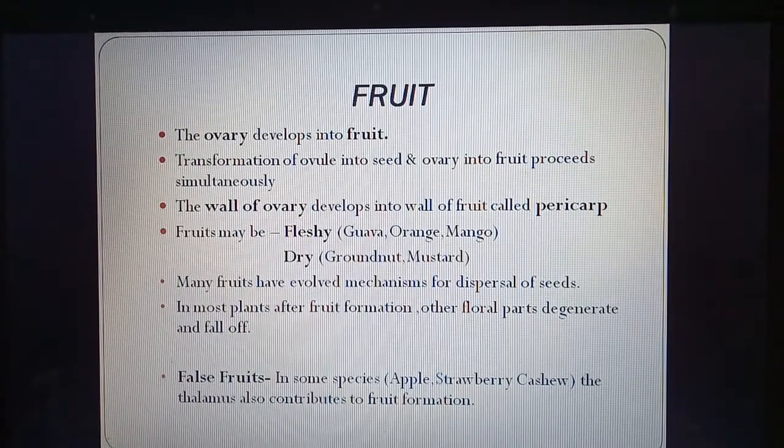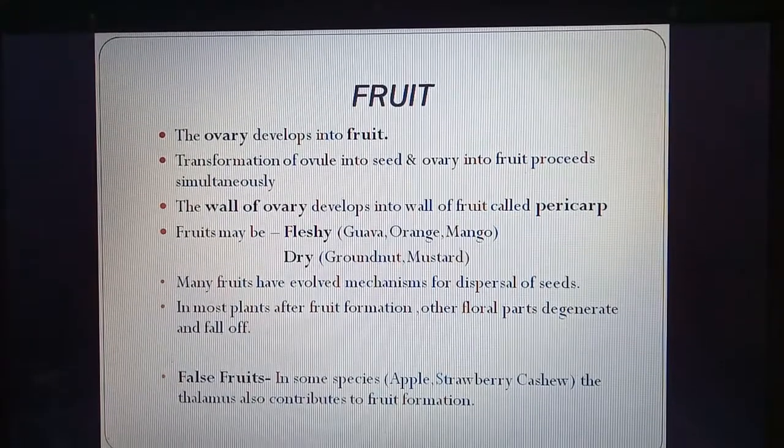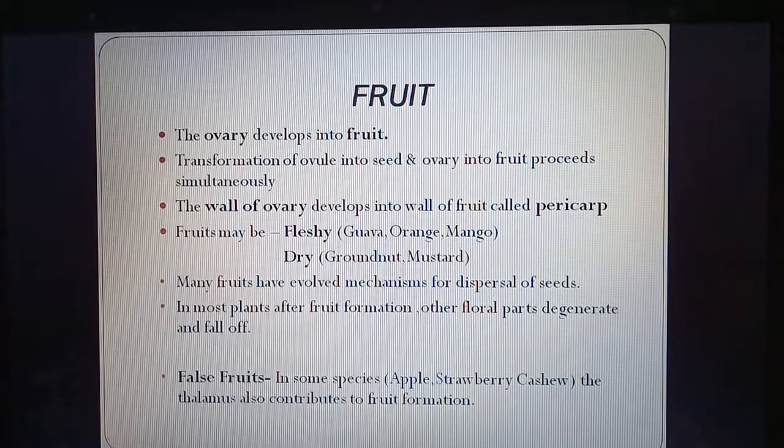Now fruits may be of two types according to the presence of pulp in them: fleshy, which have juice and the mesocarp is fleshy, like guava, orange and mango; and dry, in which the mesocarp or middle layer is dry. They do not have any juice and pulp. Examples are groundnut and mustard.